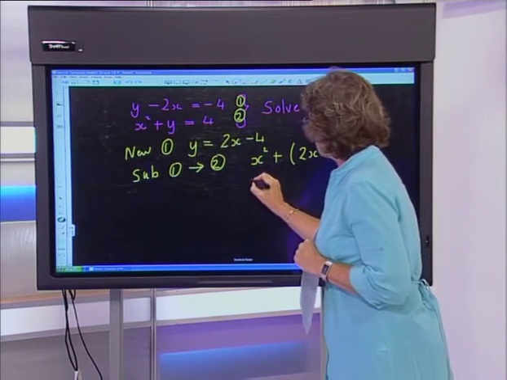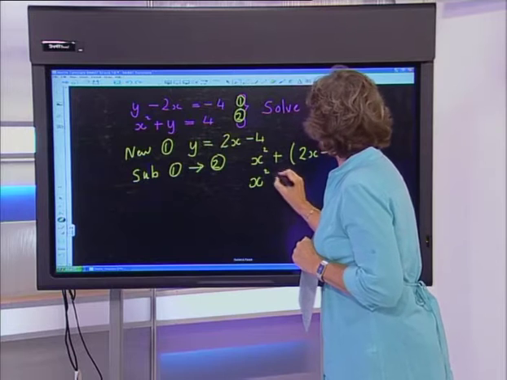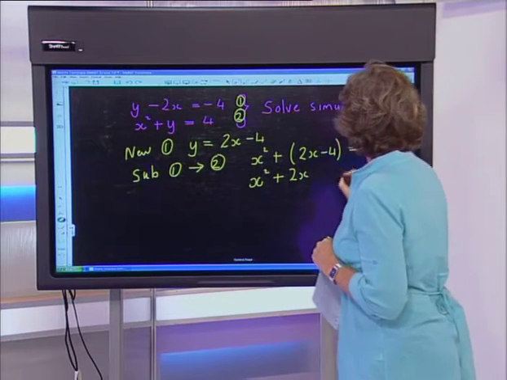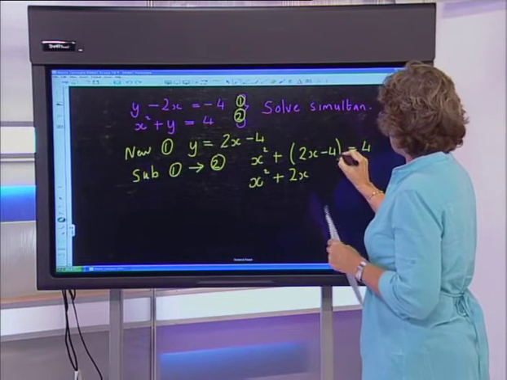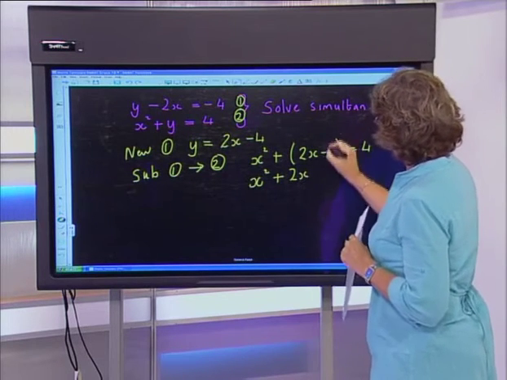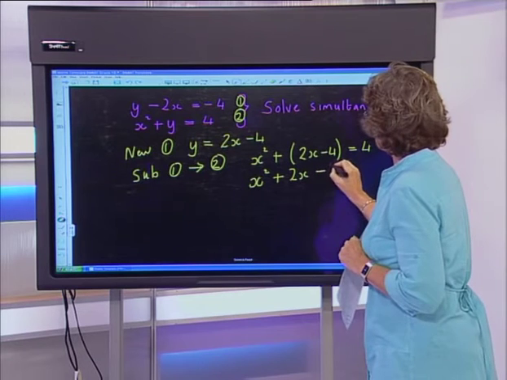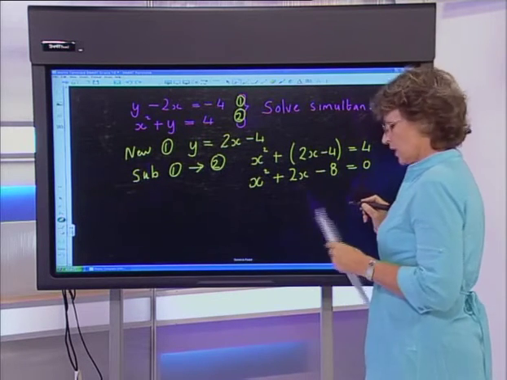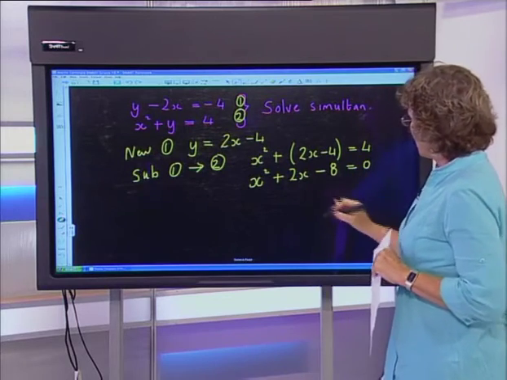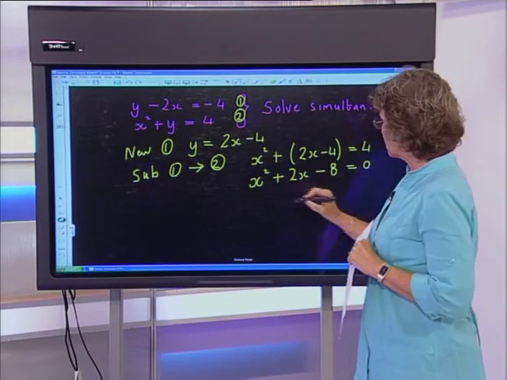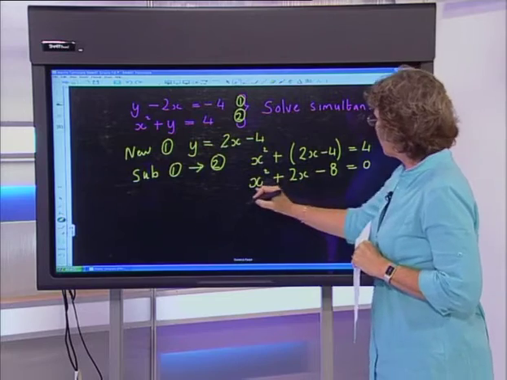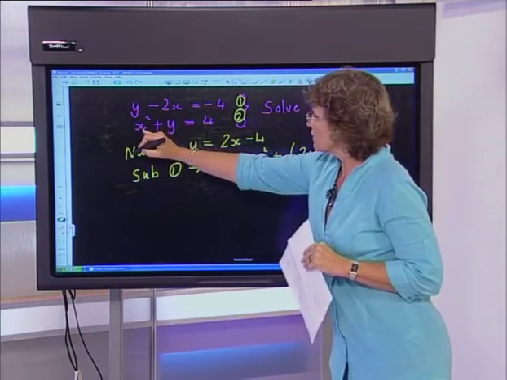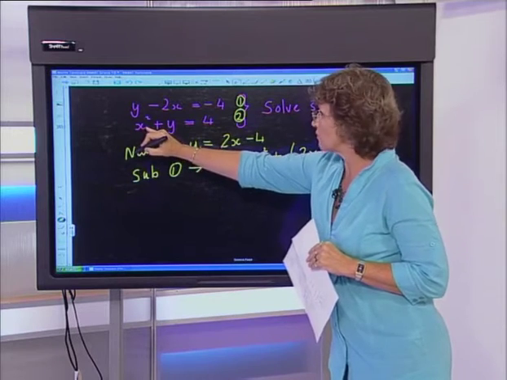All right, so what I'm going to get is x squared, add 2x, and then I can see here that I've got a negative 4, and from the right-hand side, I've got another negative 4, so I'm going to get negative 8 is equal to 0. Right, now we're tapping into what Natasha did in the previous lesson. We're going to have to solve a quadratic equation, which makes sense because one of our equations was quadratic.